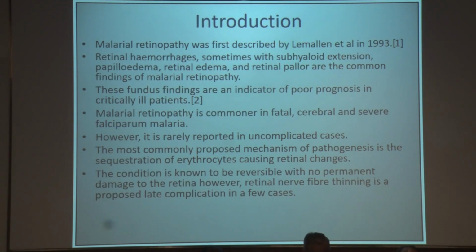The most commonly proposed mechanism of pathogenesis is the sequestration of erythrocytes causing retinal changes. The condition is known to be reversible with no permanent damage to the retina. However, retinal nerve fiber thinning is a proposed late complication in few cases.